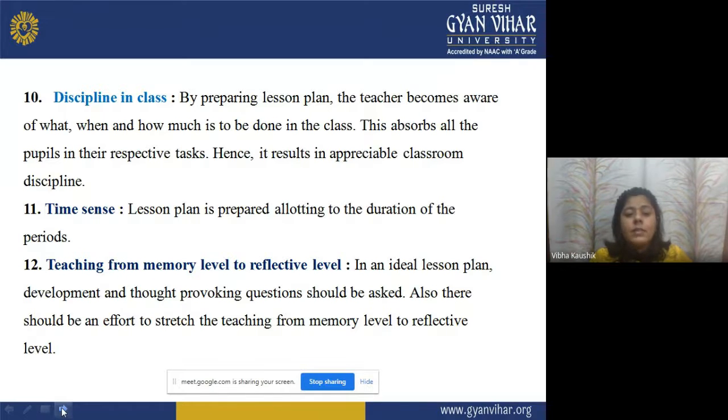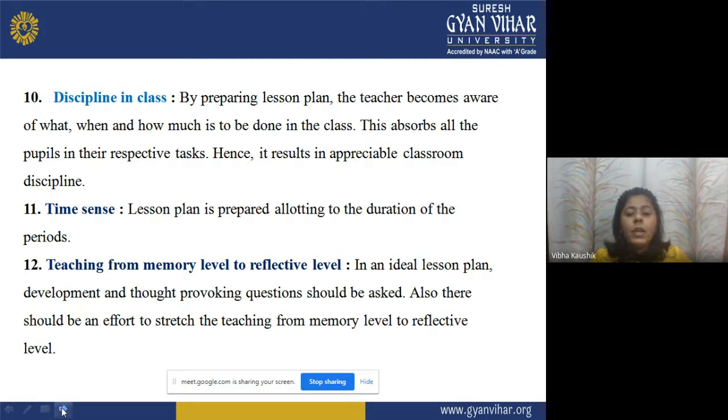Time sense. The lesson plan is prepared according to the duration of the periods. When I make a plan, I will have the knowledge that I have to cover this unit in that particular time, which is the allotted time given to me for the completion of the lesson plan or the unit. So I will plan my lesson plan according to that allotted time.